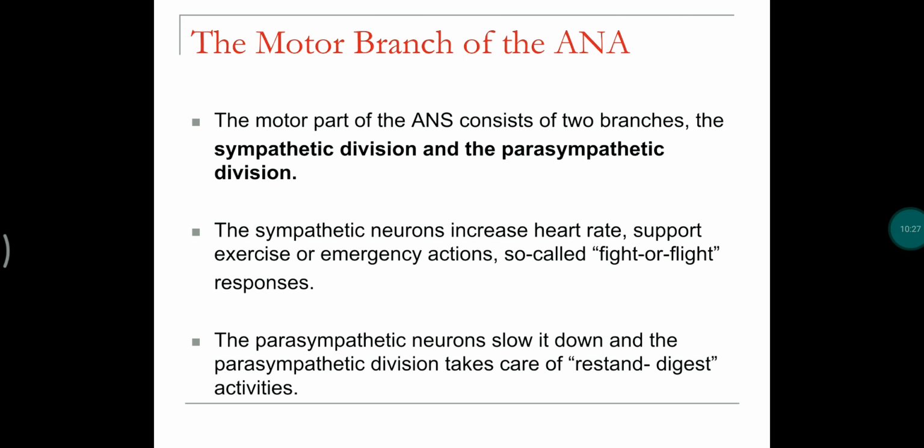The autonomic nervous system, the ANS, we'll discuss separately in detail. Here we'll see what the motor branch of the autonomic nervous system is. The motor branch of the autonomic nervous system usually has two divisions: the sympathetic division and the parasympathetic division.